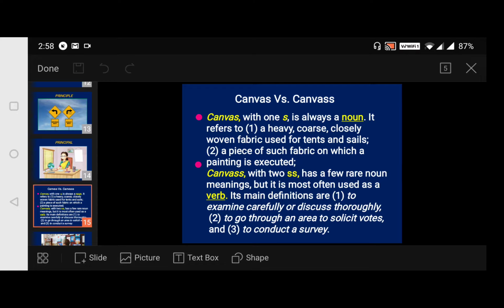Canvas versus canvass. So you don't get confused with these words, now listen attentively or watch the slide.